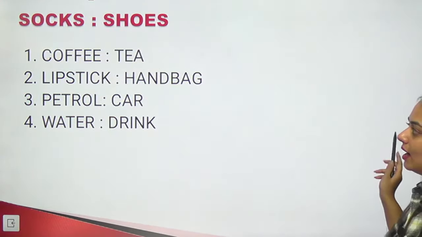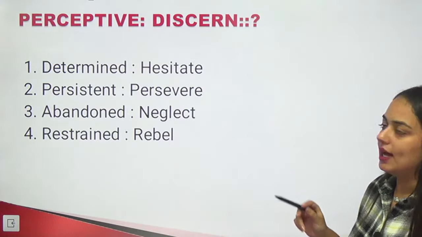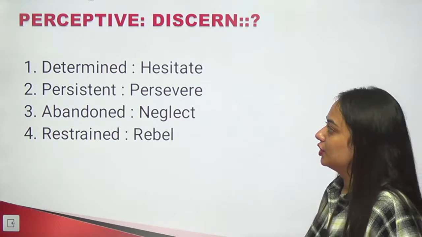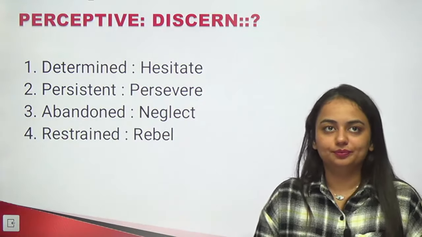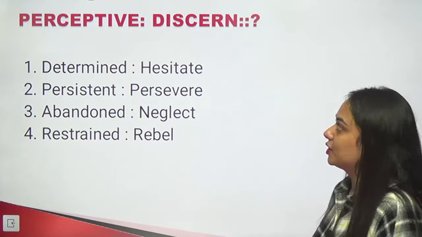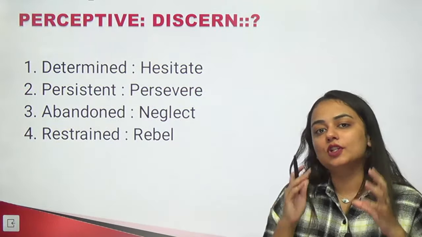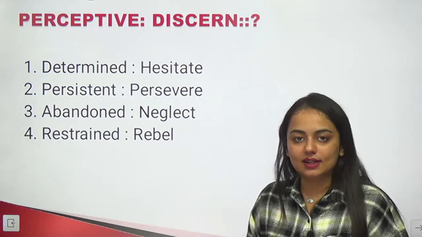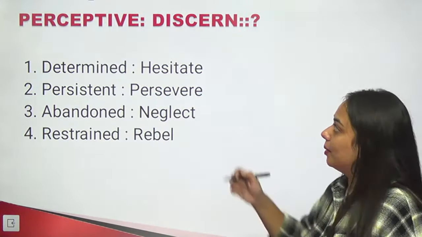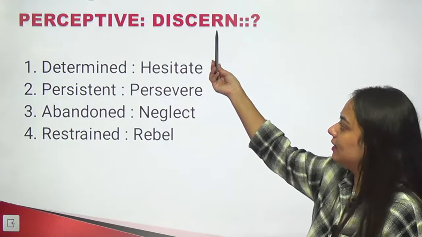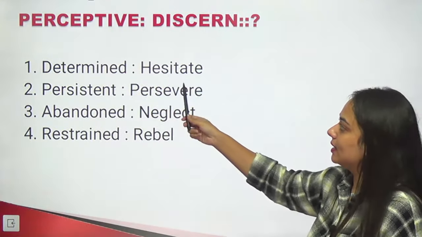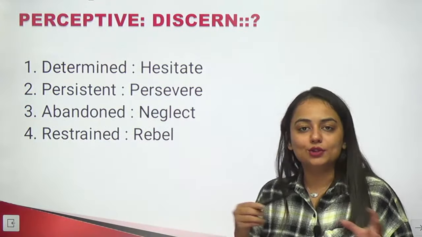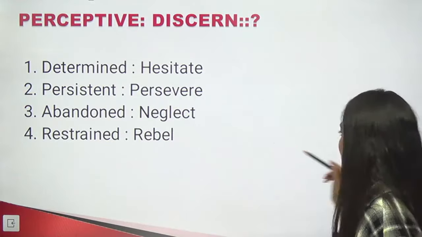Alright, you should not be disheartened if you were not able to do this one. Try your luck in this one. Perspective and discern. What is the relation between the two, first of all? A person will have a perspective only if he can discern, he can clearly understand things, he can clarify. So a person will have perspective if he can discern. Determined and hesitate. Can a person be determined if he hesitates? No, they are quite opposite, they are contrary. We can easily eliminate this one.